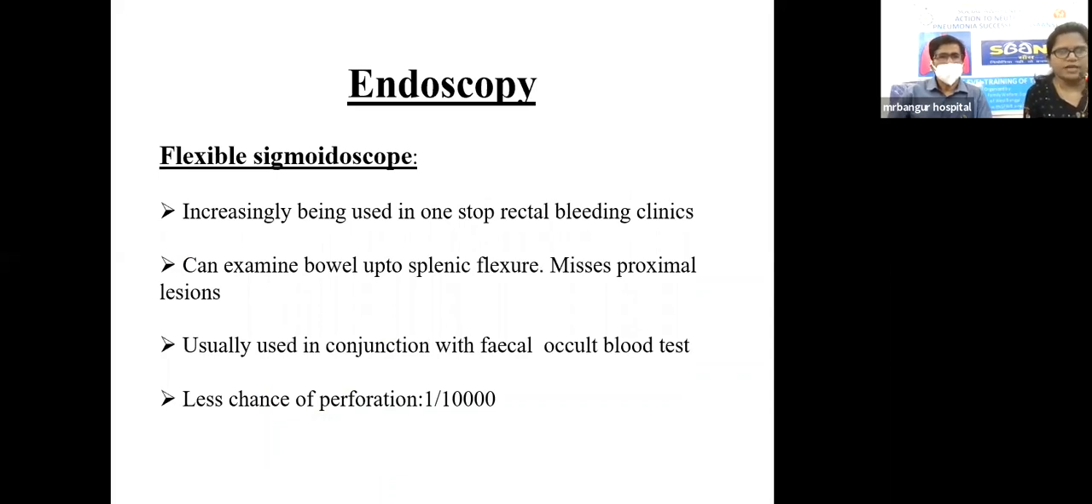Coming to endoscopy, flexible sigmoidoscopy is increasingly being used in one-stop rectal bleeding clinics. It can examine the bowel up to the splenic flexure, but it misses the proximal lesions. It is usually used along with fecal blood testing in screening. There is a low chance of perforation, about 1 in 1,000 cases.